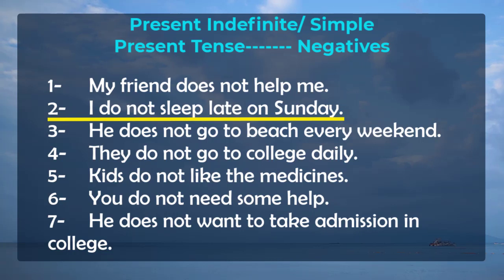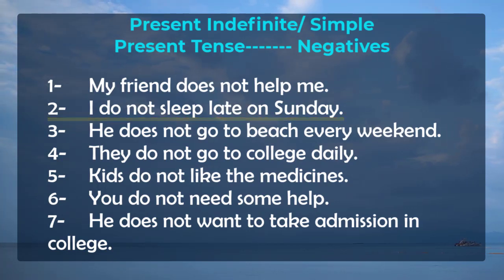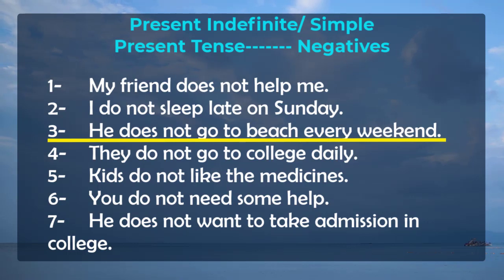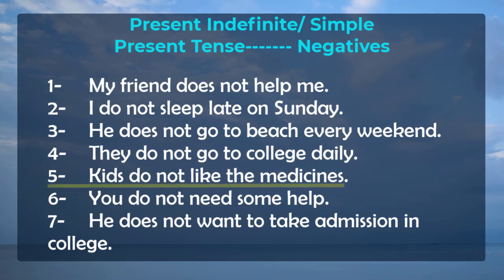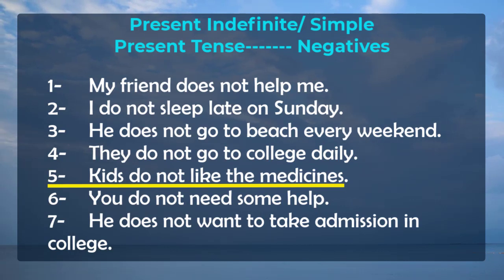Our second sentence was I sleep late on Sunday. So how can we change it into negative? I do not sleep late on Sunday. Sentence number 3. He goes to beach every weekend. So he does not go to beach every weekend. Next, they go to college daily. They is a plural pronoun, so we use: they do not go to college daily. 5. Kids. Kids are plural, so we use: kids do not like the medicines.